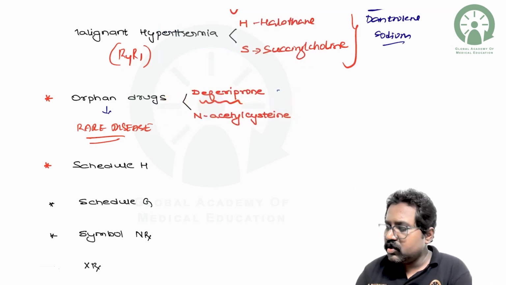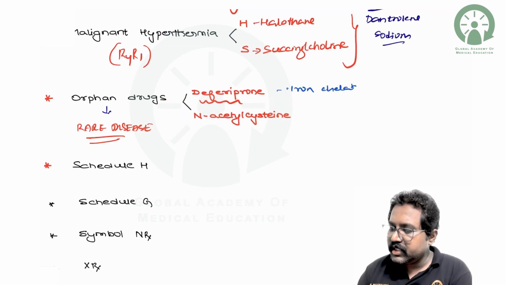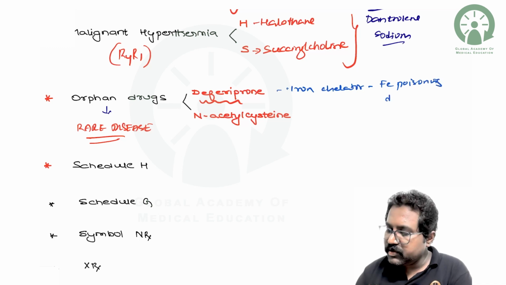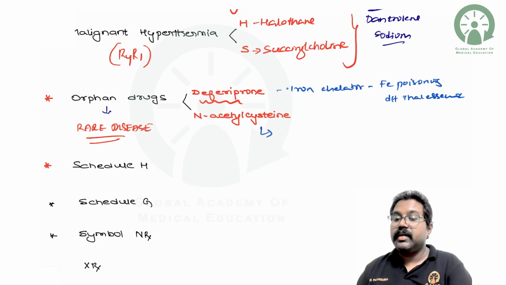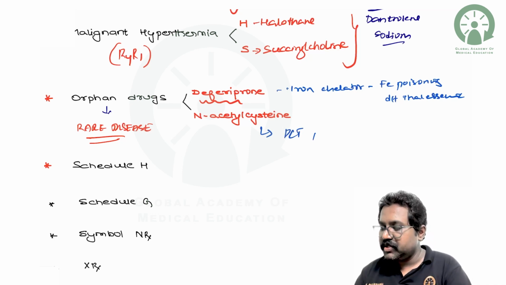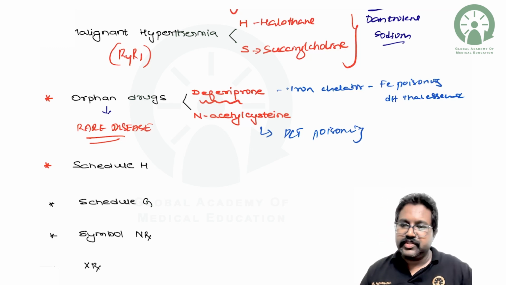Deferiprone is an iron chelator. Basically it is used in case of iron poisoning due to thalassemia. And acetylcysteine is the antidote for paracetamol poisoning, that you should remember.